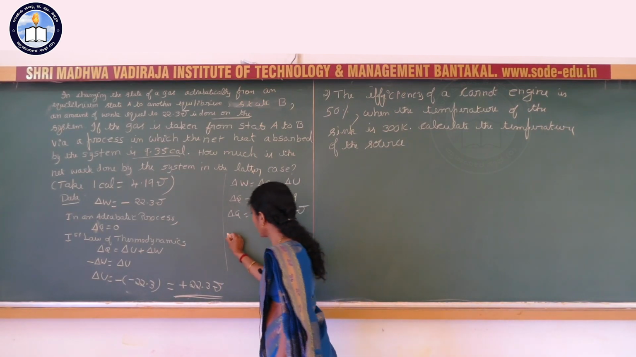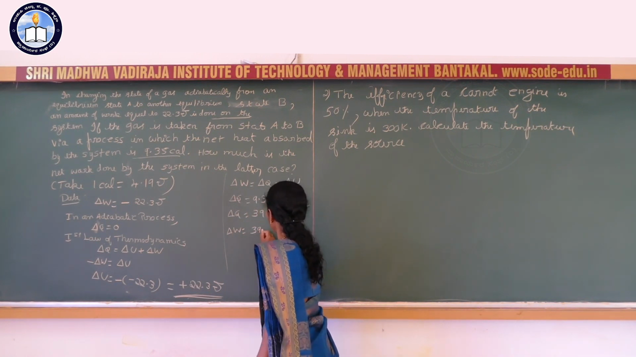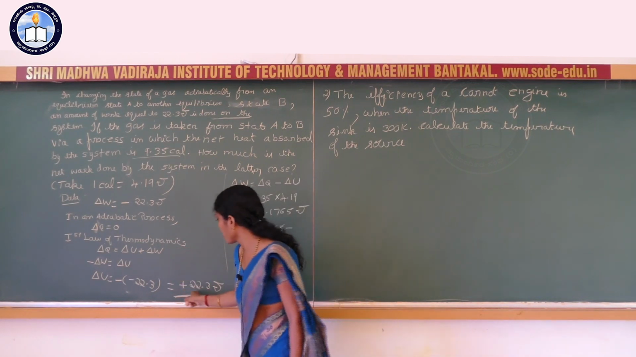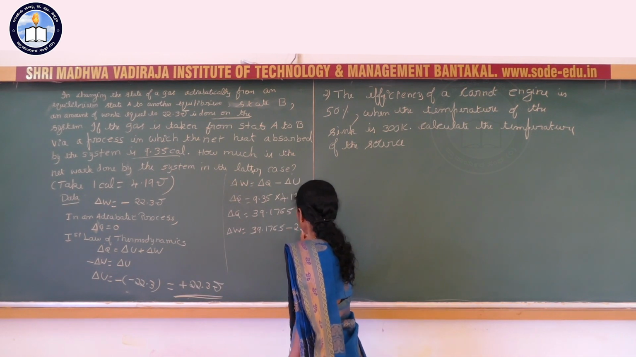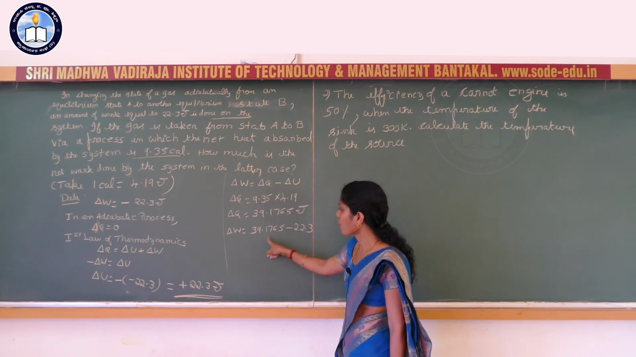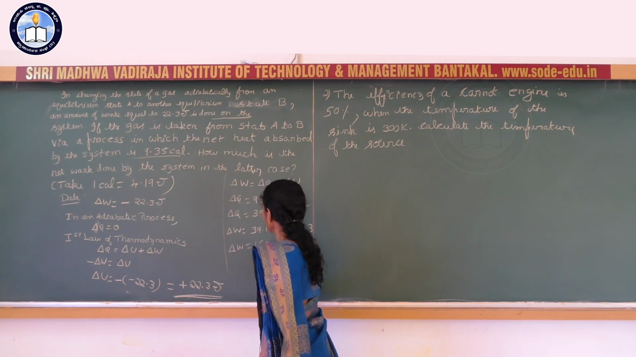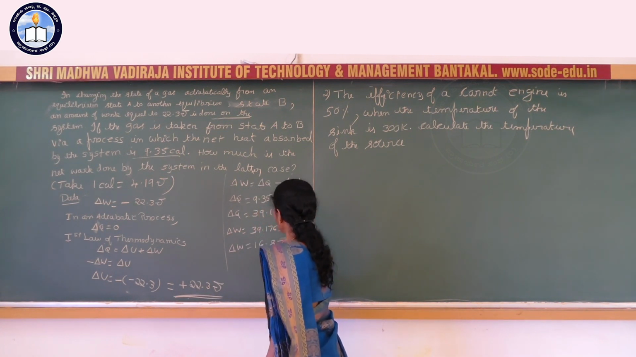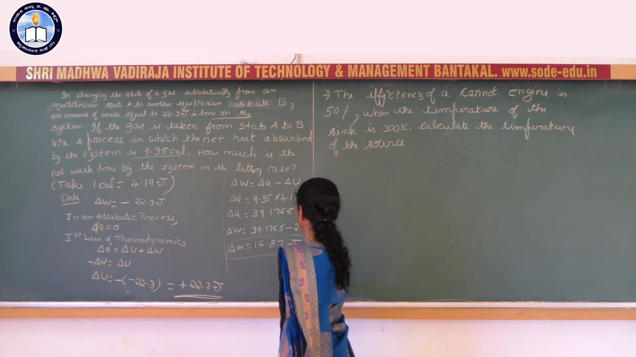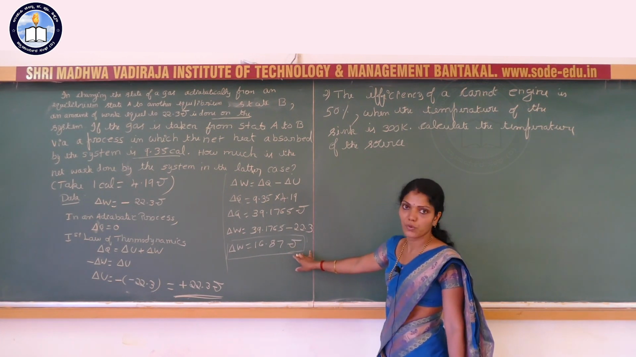Next calculate delta W is equal to delta Q, that is 39.1765, minus delta U, 22.3. Subtract 22.3 from 39.1765. Ultimately, you will get some 16.87 joule. So, delta W is equal to 16.87 joule.